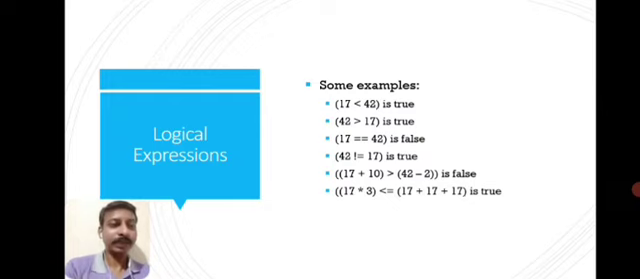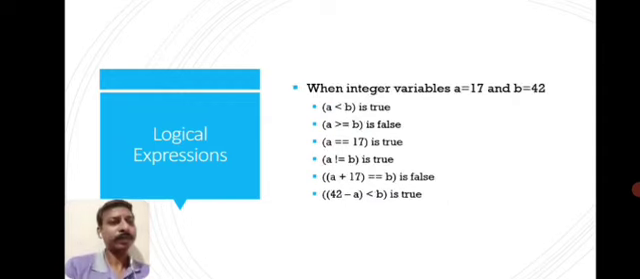Next is 17 plus 10 greater than 42 minus 2. First, inside the parenthesis, whatever is there, it will be calculated. So 17 plus 10, it is 27. And the right side, 42 minus 2, it is 40. So 27 greater than 40, it is false. So these are the examples of logical expressions. I will show some other examples also.